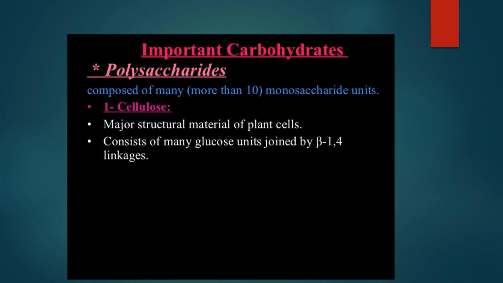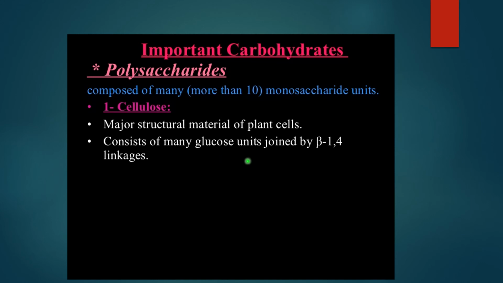What is that? Polysaccharides. These polysaccharides are made of more than 10 monosaccharide units. One example is cellulose. This cellulose is nothing but the structural material which is present in the plant cell. They consist of many glucose units. That's the reason why it is a polysaccharide. How are these glucose units